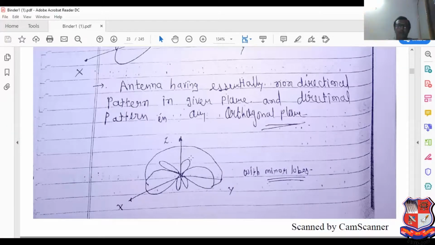And see this perpendicular axis. What is the difference between omnidirectional antenna and directional antenna? Directional antenna means what? Power radiates in specific direction. And omnidirectional antenna.